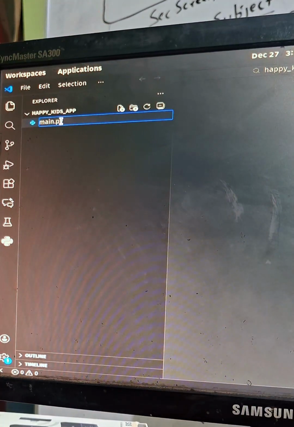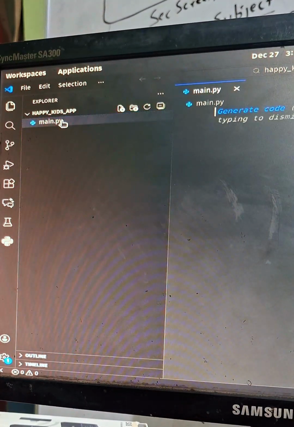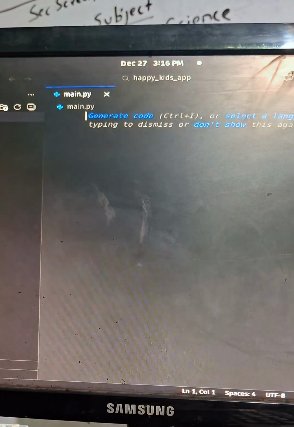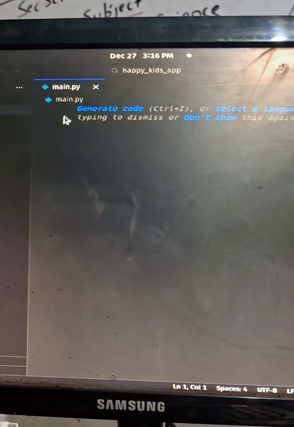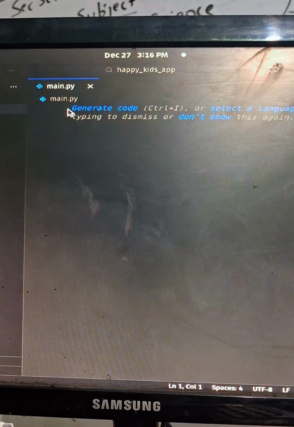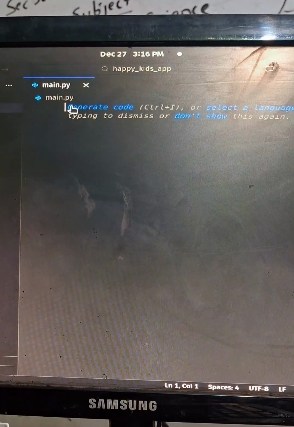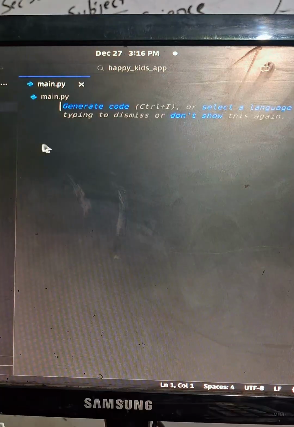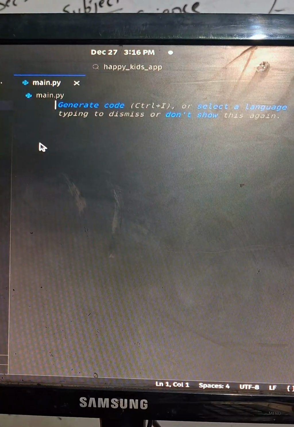Okay, that is main.py. I'll click and put enter, and you will see one open blank space here, and your main.py is there. Yes, now you have to start writing code here. You have to click there first, and for example, I'll write a simple thing over here.